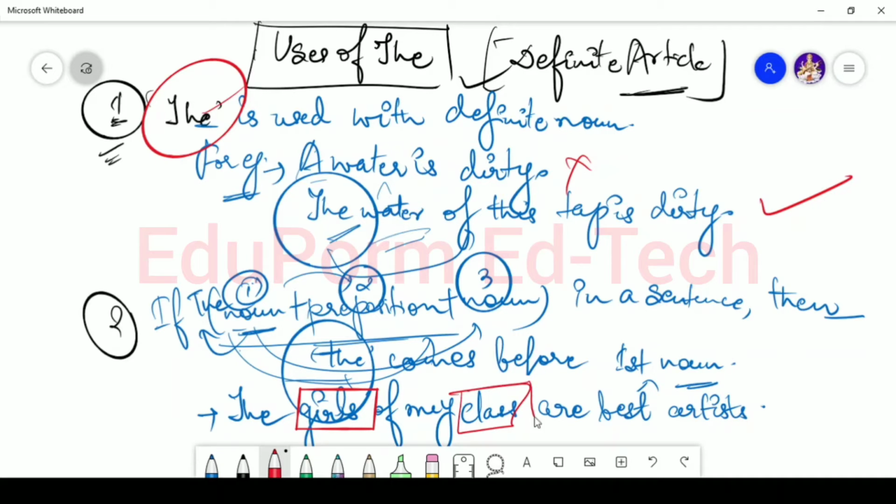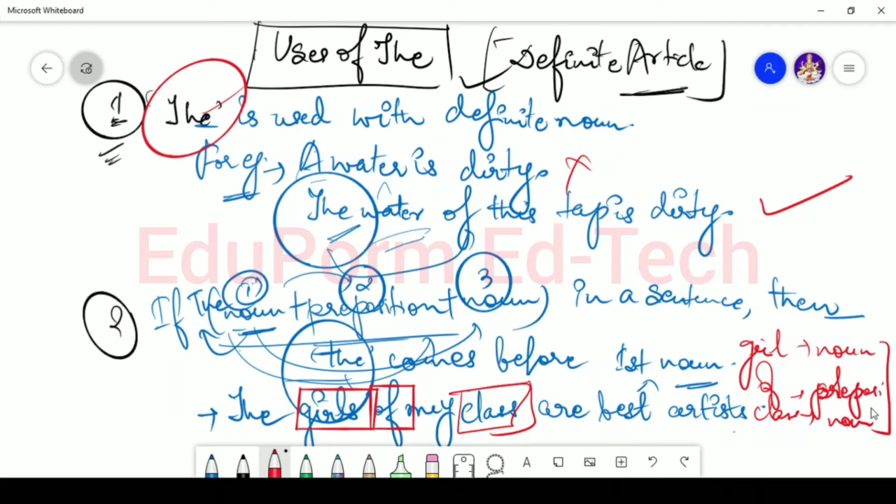Okay. So in this case what you see is girl of class, girl of and class. The sentence is arranged in the form of noun, then preposition, then noun.